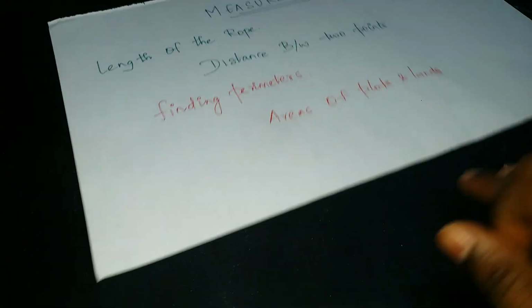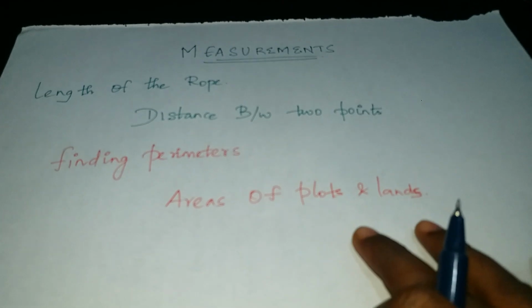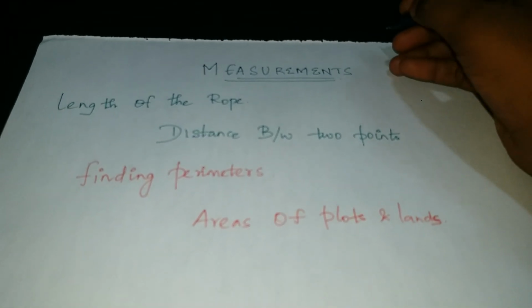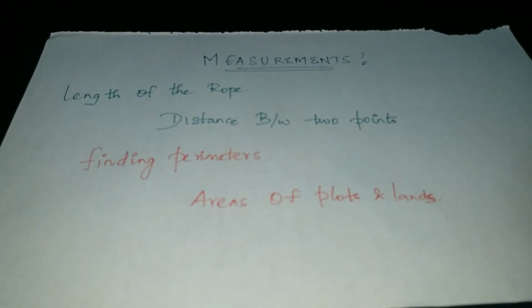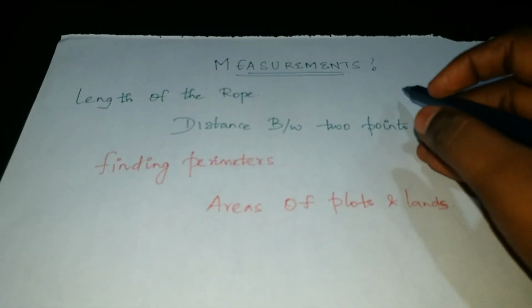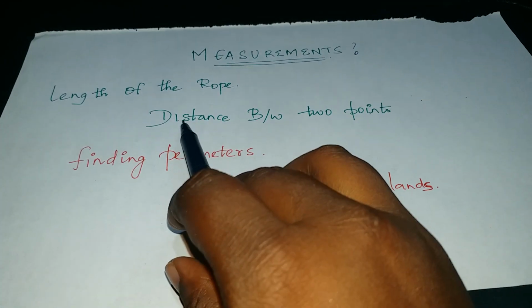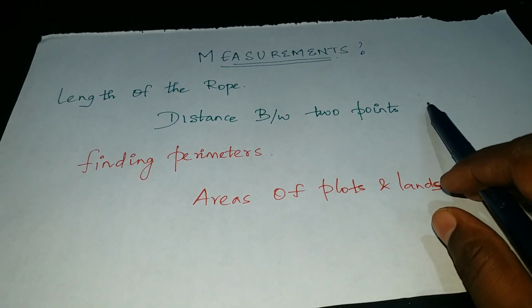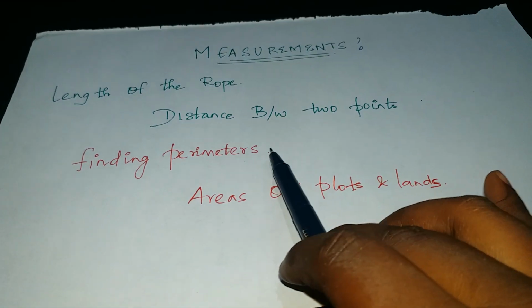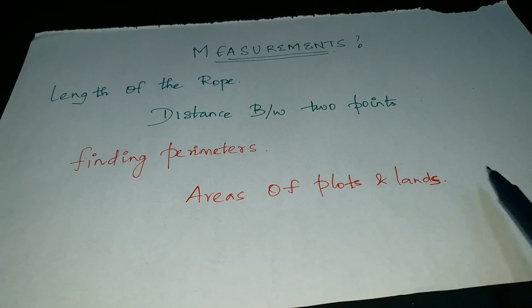Hello everybody. Today I am going to discuss the introduction of measurements and their formulas. First of all, what is measurement? Measurement is to measure something: the length of a rope, the distance between two points, finding perimeters, areas of plots and lands.